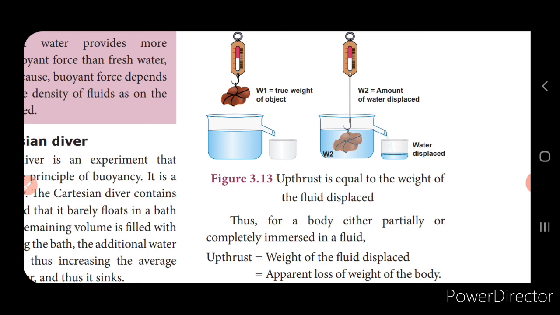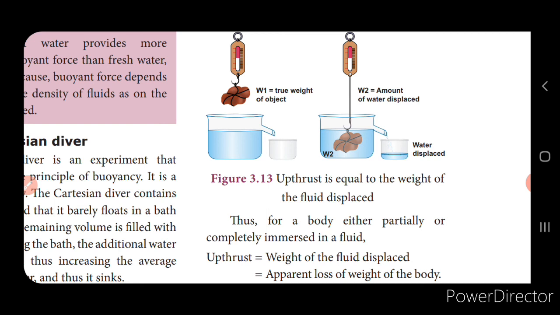And it is collected. Now, when you weigh the water that is displaced, that will be equal to the weight of the object. Here, an upward direction force, that is a vertically upward buoyant force, will be exerted, isn't it? I said that the upward direction force, that is the buoyant force, is exerted when a body is immersed in it. This vertical buoyant force will be equal to the weight of the liquid that is displaced. So, this upthrust is nothing but the force acting in the upward direction, which is equal to the weight of the liquid that is displaced, or this is the apparent loss of the weight.